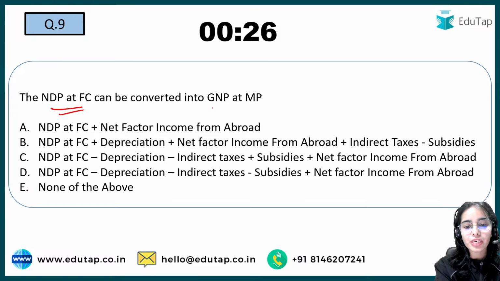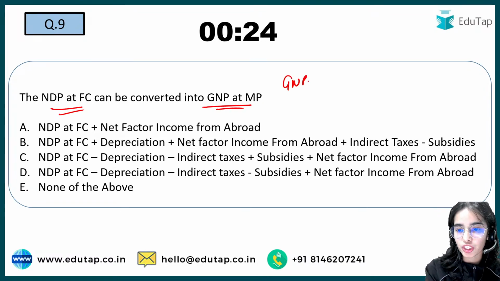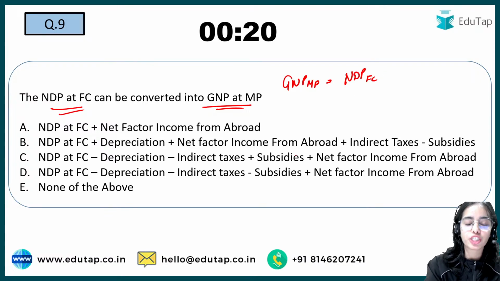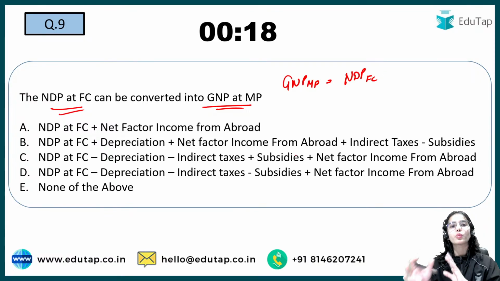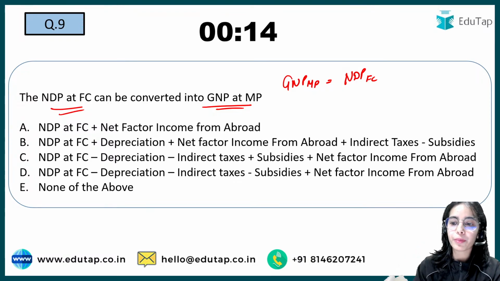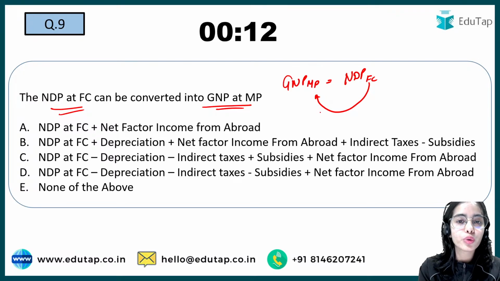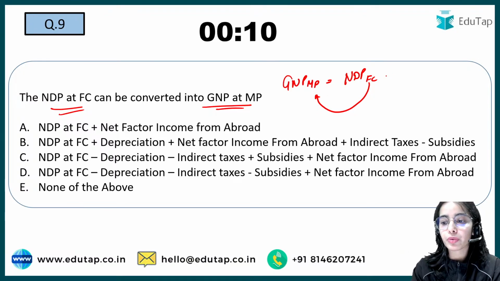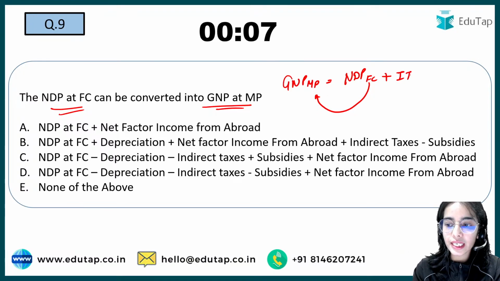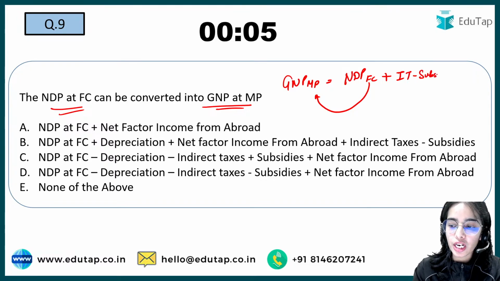NDP at FC can be converted into GNP at MP. Such kind of previous year question has been asked in the examination, where they asked you to convert one component into another component. So from the factor cost, if you want to go to the market price, you have to add the indirect taxes and deduct the production subsidies.